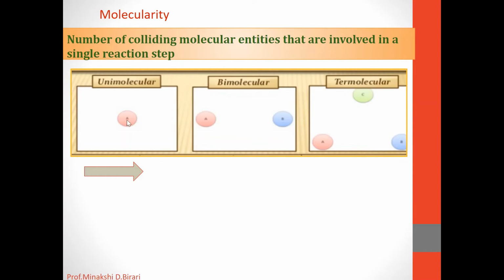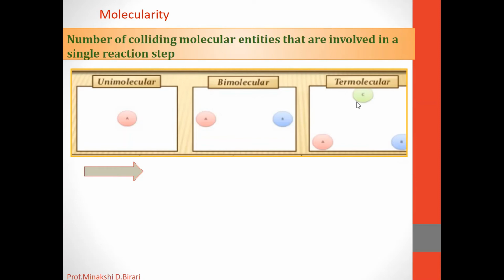In a unimolecular reaction, only one molecule is involved. A bimolecular reaction includes a collision between two molecules. In a termolecular reaction, three molecules collide to give the product.